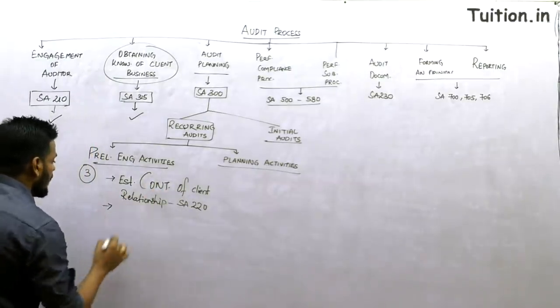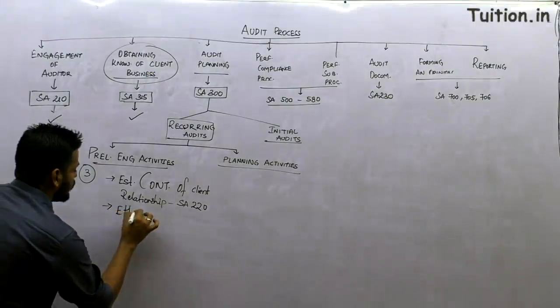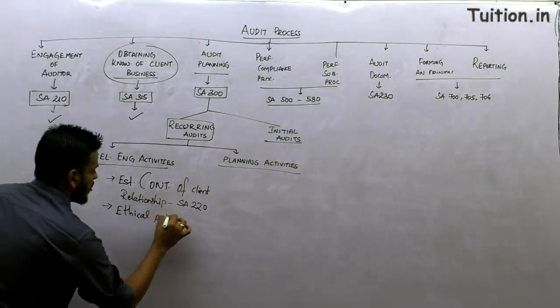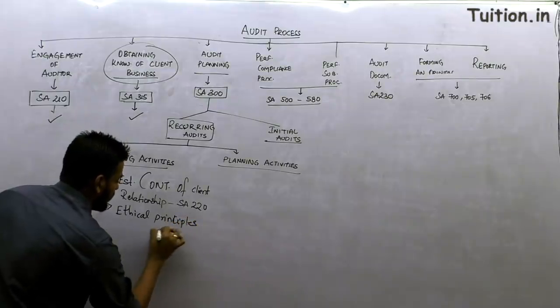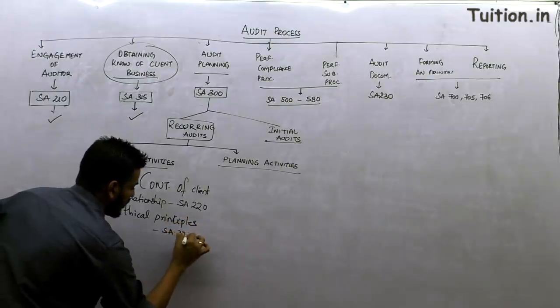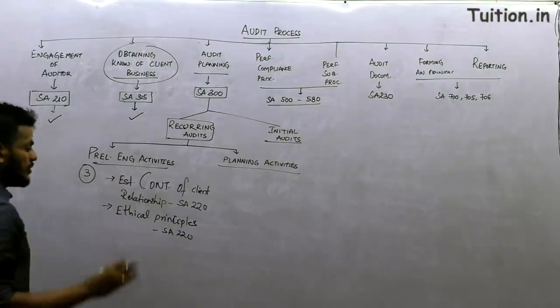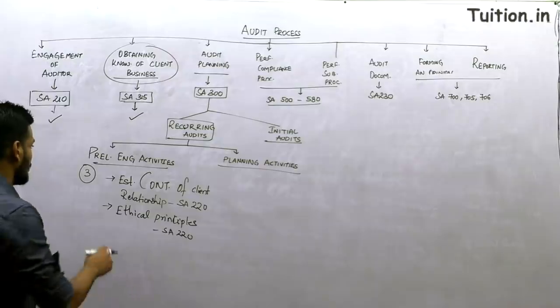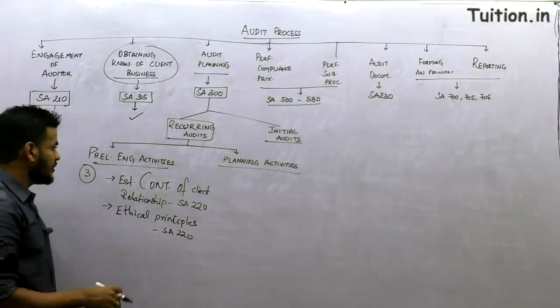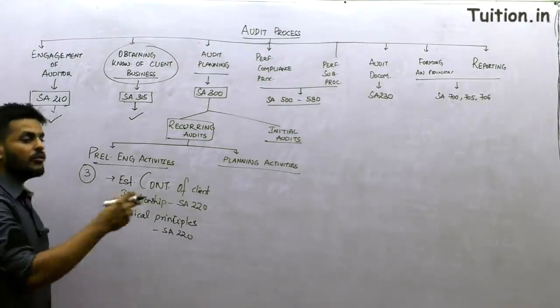And then checking the ethical principles, which is again discussed in standard number 220. So establishing continuance of client relationship and compliance with ethical principles are the 2 preliminary activities you are supposed to take up from standard number 220.